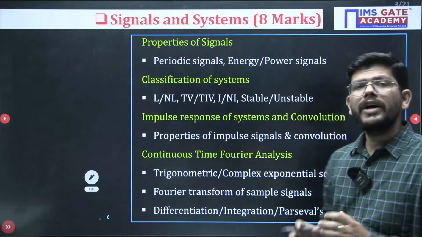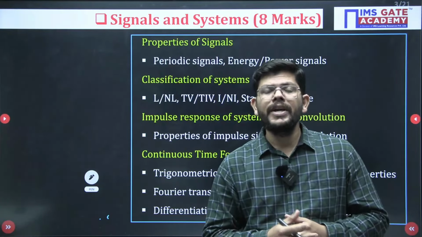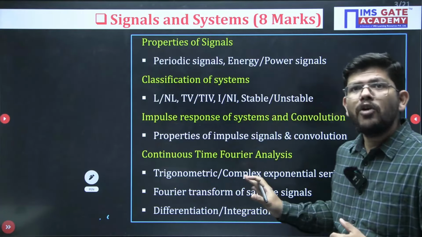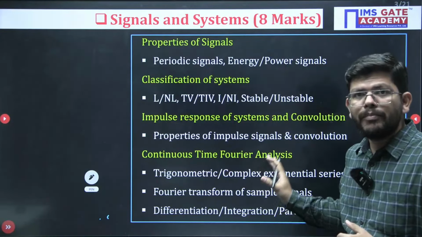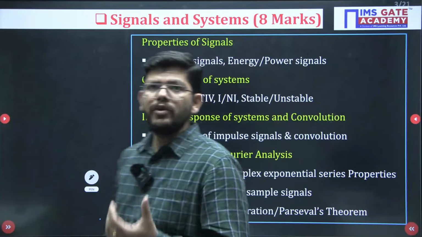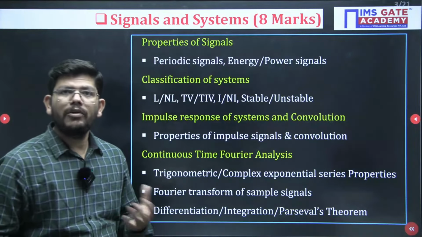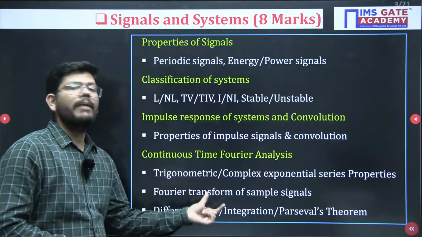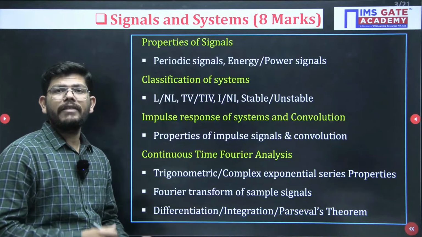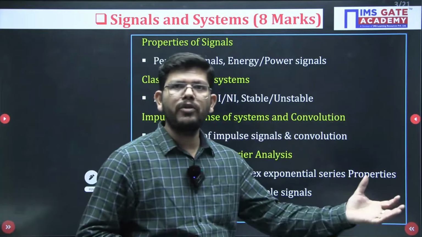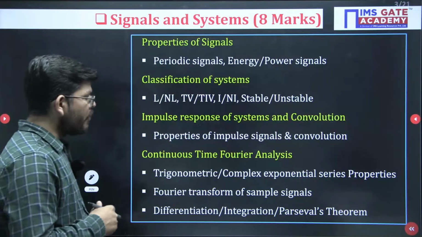Then when it comes to continuous time Fourier analysis, prepare the symmetry conditions of the trigonometric Fourier series and the complex exponential coefficients and their properties. If the coefficients are given and you are asked to calculate the power, how do you do that? Prepare questions like that. Fourier transform of a sampling signal: if sa(kt) is given, what will be the Fourier transform? It is a rectangular pulse in the frequency domain. You should know that, it is very, very important.